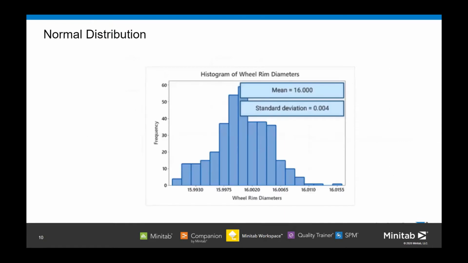Now here is a histogram of all the wheels sampled during a day. So the mean here is 16 inches and the standard deviation is 0.004 inches. So here our target diameter is 16 inches. If we take such sample measurements for several days, and we assume that the distribution of diameters is stable over time, then it will follow a symmetric distribution. Symmetric means, if you make a center line, the data points on the left and right hand side will be equal. You will see very soon.